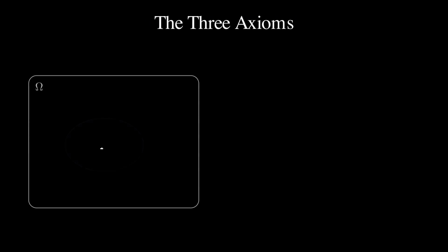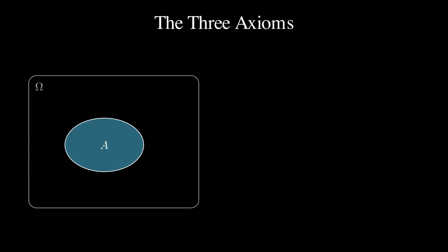Start with the central object. A probability law assigns to every event A a single number, written P of A, that measures how likely A is. Picture the sample space omega as a region and an event A as a patch inside it. The probability of A is the amount of mass sitting on that patch. 2 events that look very different can carry exactly the same probability. All the law records is how much weight we attached to each.